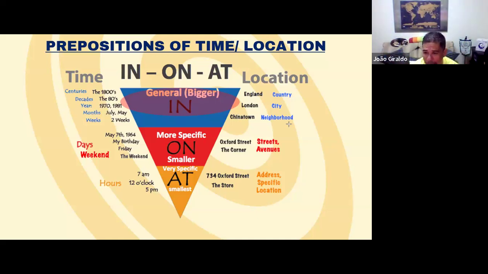And the same for location. We are going to use it for countries, cities, neighborhoods. Okay, so I live in the United States, in South America, in Florida, in Miami. Okay, so it's very generic, not very precise. So you are giving an indication, but not very specific. So in this situation, we use the preposition in for time and location.